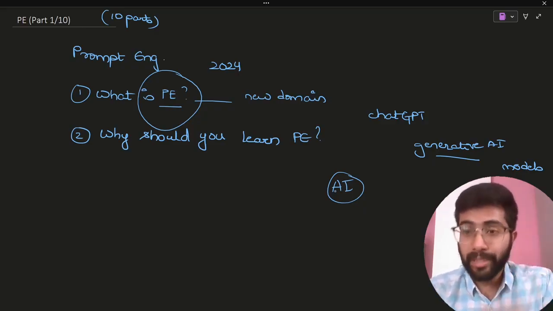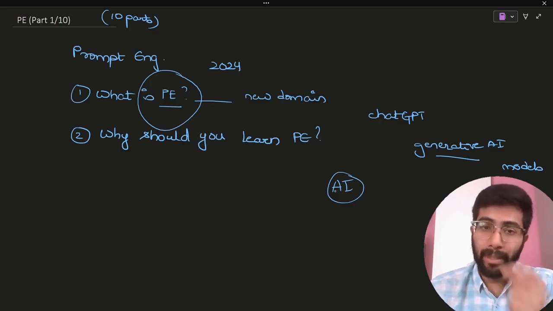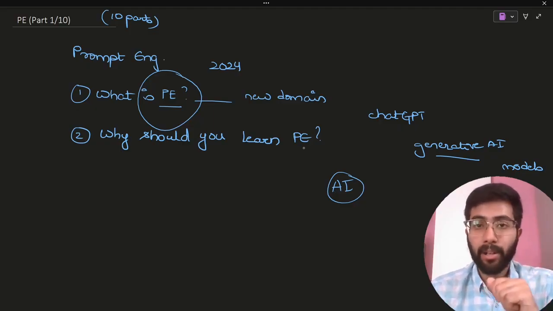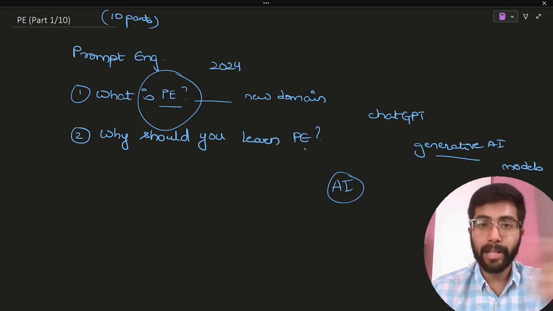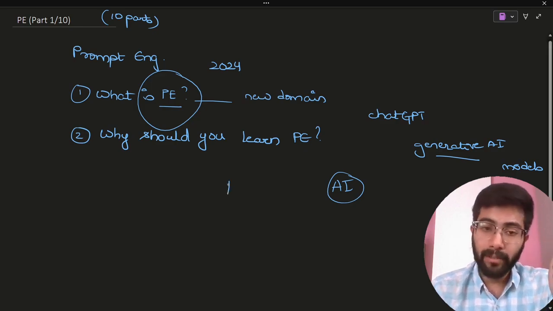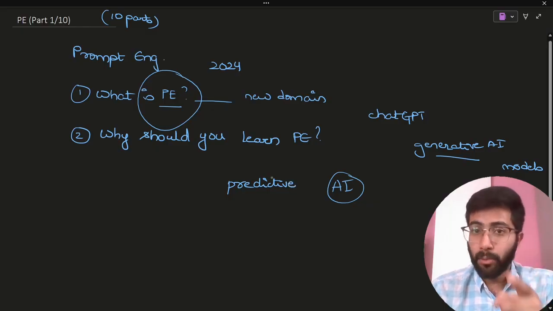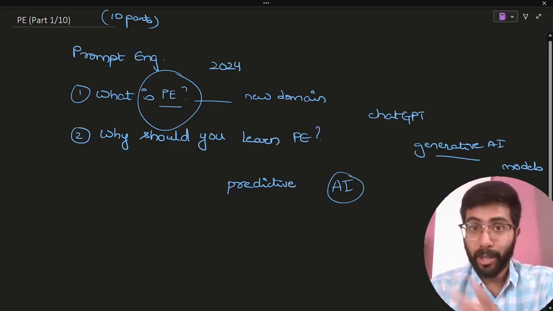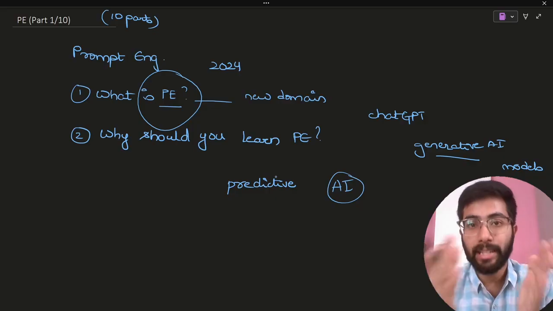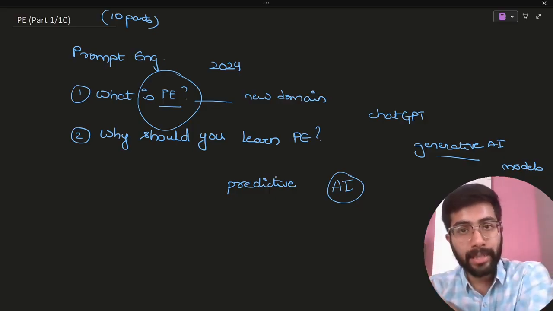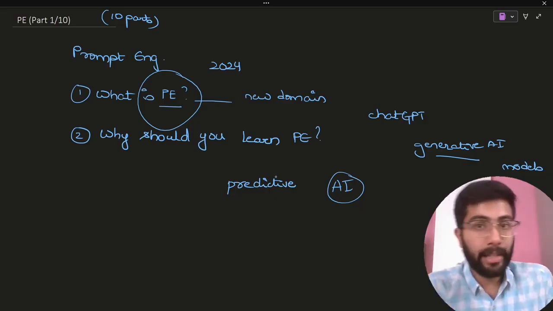Now, with generative AI, the biggest shift has been that all the popular models before ChatGPT had all been predictive models, right? So if I say you are a bad listener, I hope you are not, there could be a model that says yes, this is a negative statement.